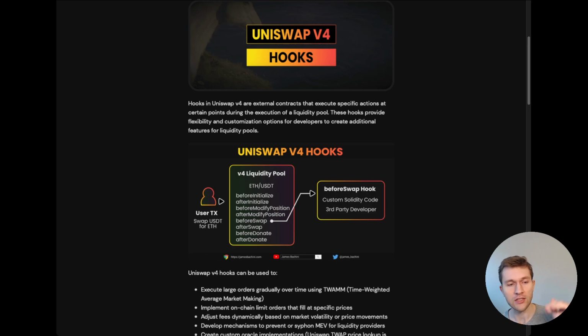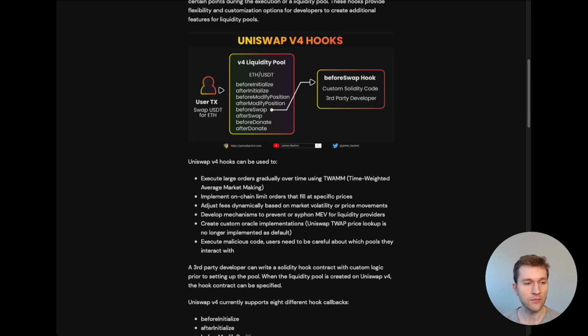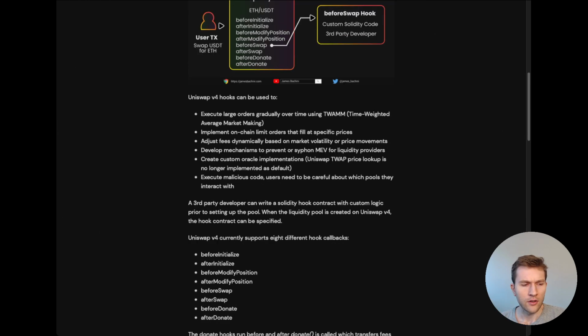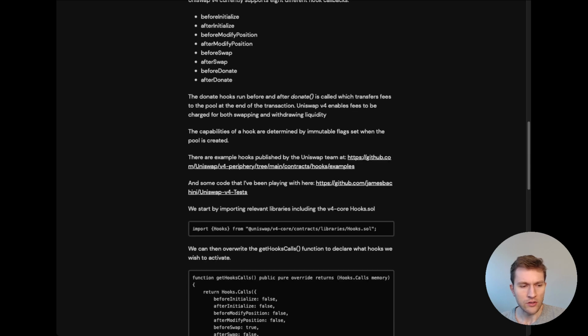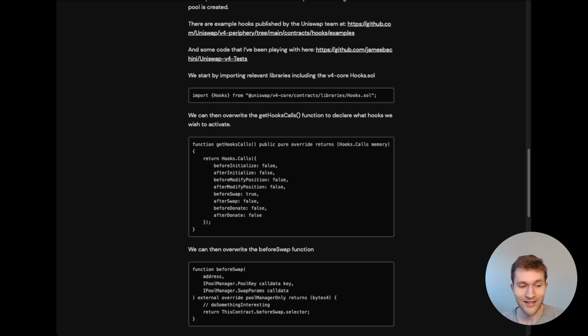And then in each of these cases, we can inject custom Solidity code by a third-party developer, right? And so these hooks can be used in many different ways, including new order types, dynamic fees for AMMs, and so on. So basically build your own kind of mini AMM, right? And hooks really allow you to control where a liquidity provider's capital is used, as well as introducing additional roles in your hook. The practical implementation is basically just declare which hooks you're using, and then you start implementing custom Solidity code that does something in those hooks.